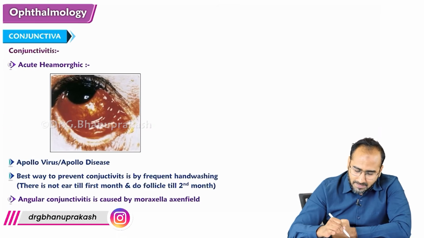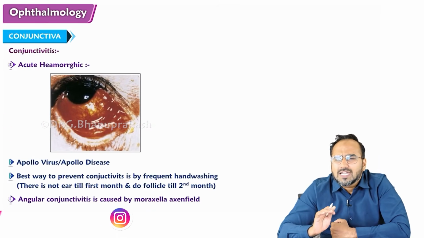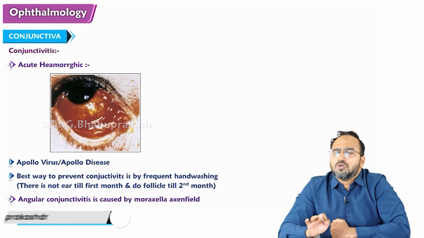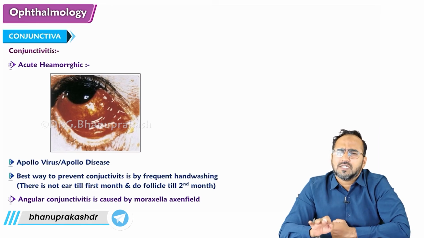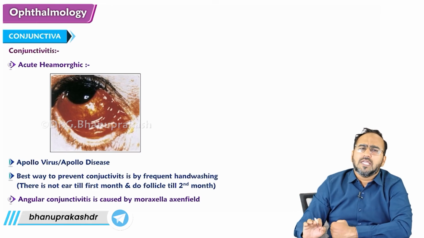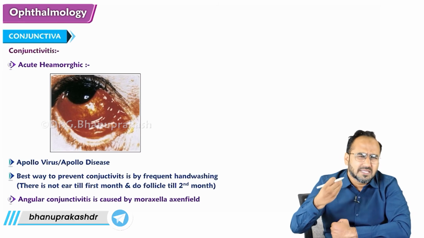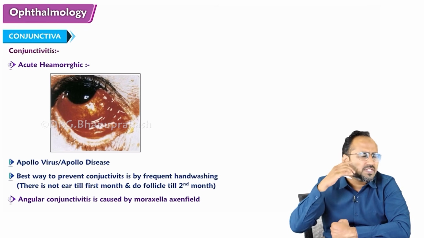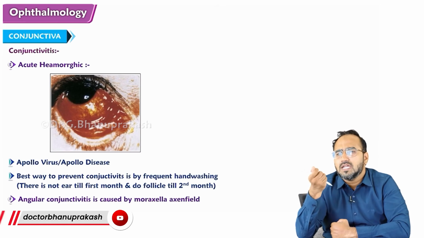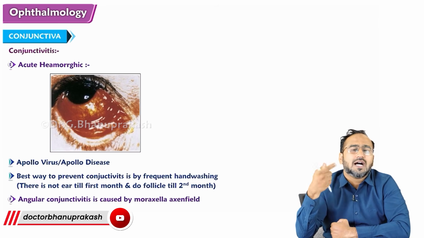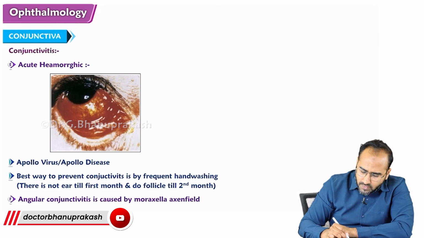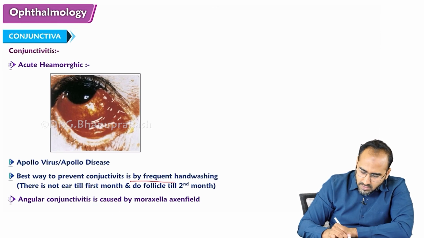This is acute hemorrhagic conjunctivitis, guys. So what is the best way to prevent conjunctivitis? It is basically to maintain hygiene. If you maintain hygiene, conjunctivitis can easily be prevented. How will you maintain hygiene? The basic thing is to always wash your hands. Why? Because the organisms are on the hands, and if you rub them on the eye, conjunctivitis can occur. So remember, the best way to prevent conjunctivitis is frequent hand washing, right? Frequent hand washing.